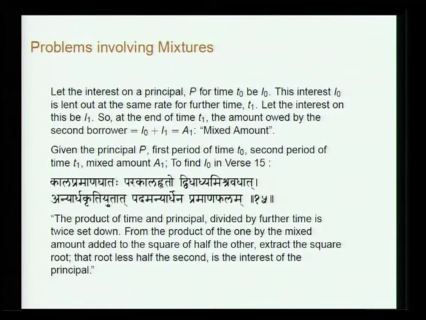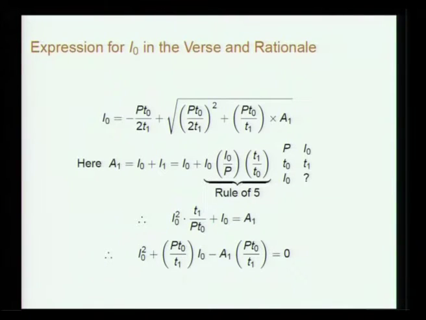Parakala Hruto Vidhadya Mishravadhat Anyardha Krutiyutat Padam Anyardhena Pramana Phalam. The translation is: the product of the time and principal divided by the further time is fixed. From the product of the one by the mixed amount added to the square of half the other, extract the square root. That root less half the second is the interest of the principal. If I express it mathematically, it will be clearer.